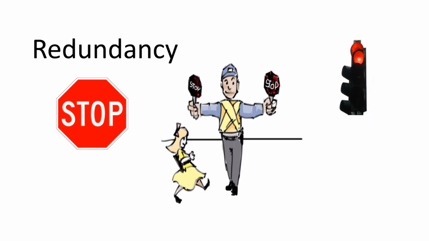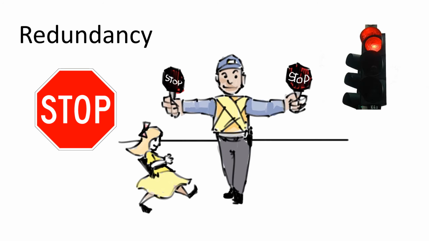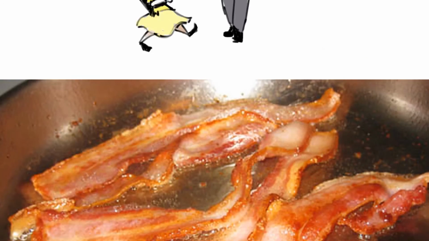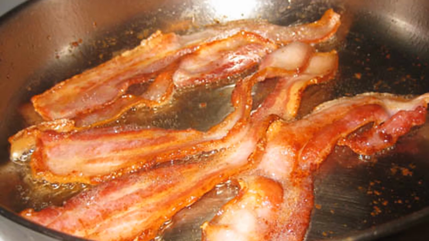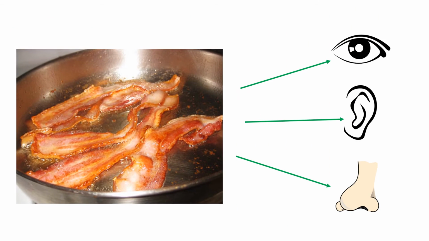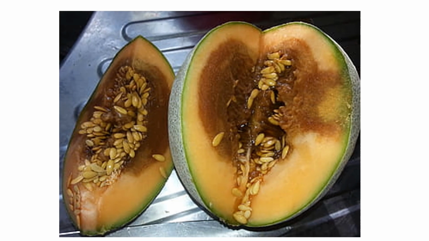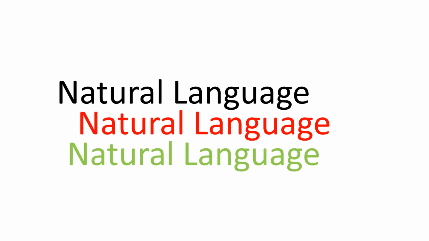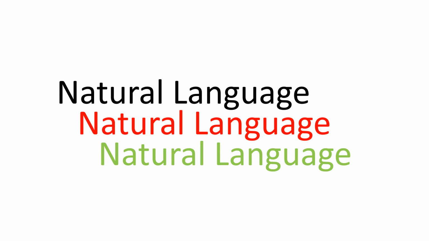Another aspect of communication that helps sort out information from noise is redundancy. Redundancy means that the same information is conveyed more than once. Redundancy is everywhere. When we fry bacon, the information that bacon is frying comes to us through sight and sound and smell. When food goes bad, we don't just see it, we can also smell and taste that there's a problem. Redundancy shows up in every aspect of natural languages as well.